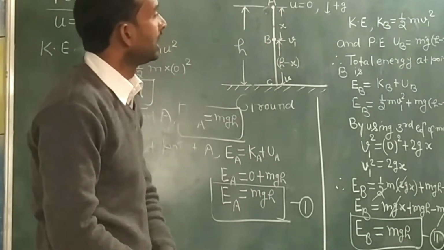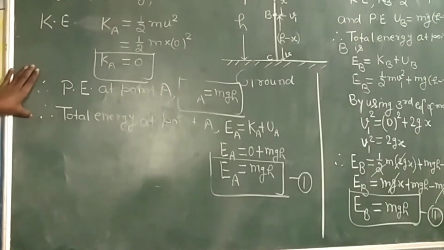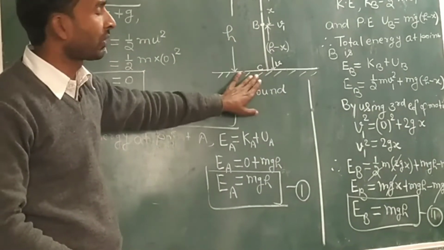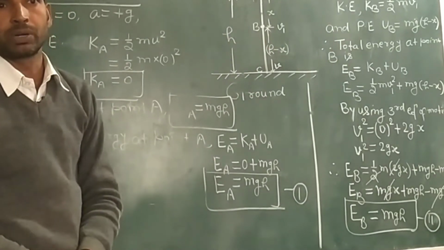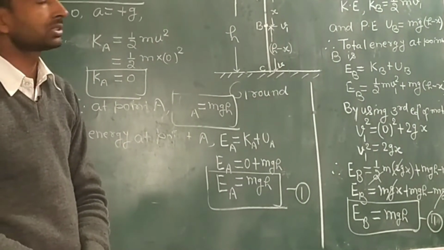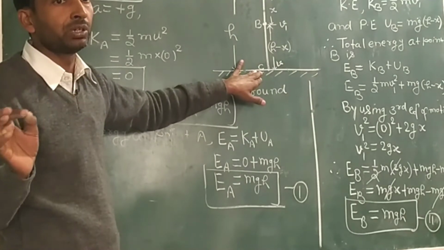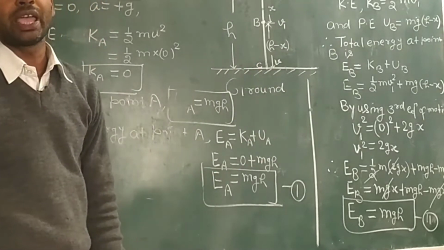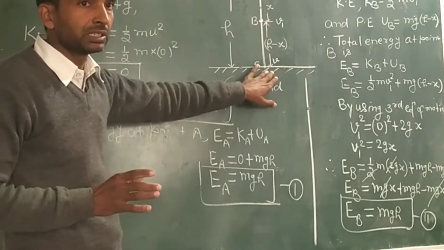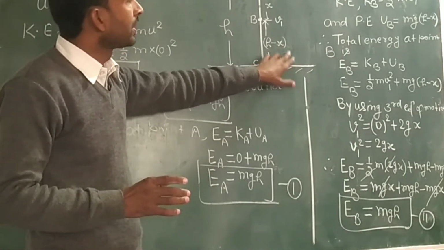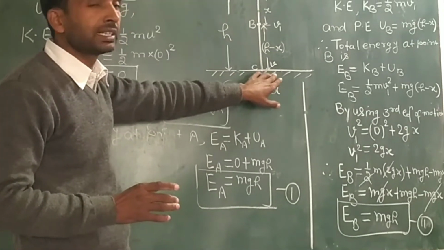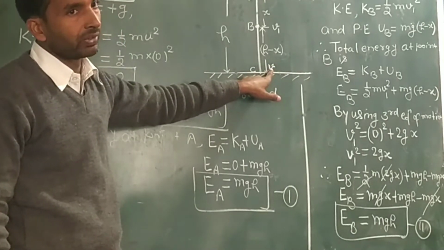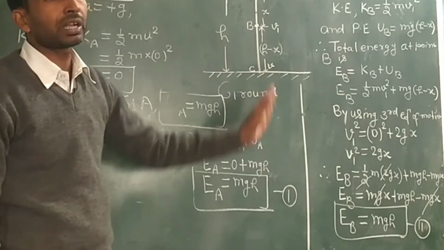This is equation second. We have determined here the total energy at point A and total energy at point B. Now we will determine the total energy at point C. Since C is at the ground level, its potential energy will be 0 because there is no height from the ground level. h will be 0, therefore UC equal to mg into 0, that is, potential energy is 0, and the total potential energy will be converted into kinetic energy, which can be determined by finding the value of v.